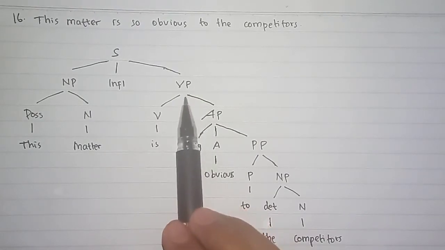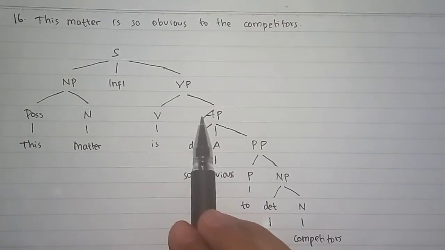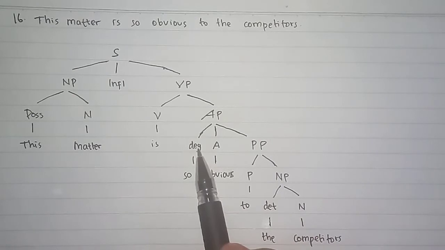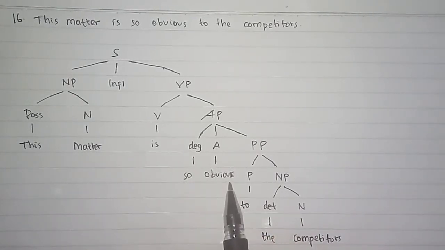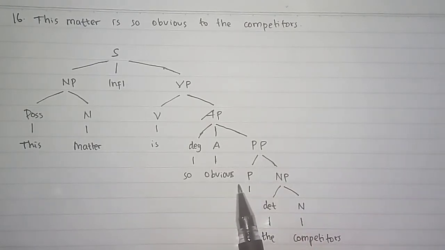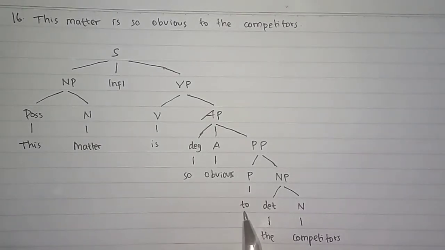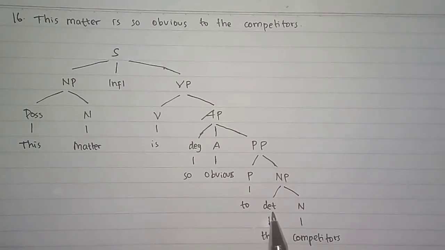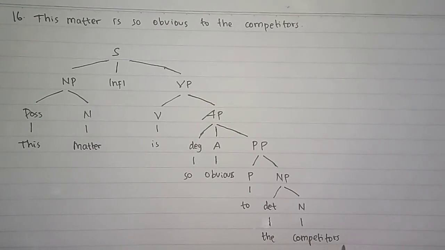Verb phrase divided into verb is and adjective phrase. In adjective phrase, we have degree word so, adjective obvious, and preposition phrase, preposition, and noun phrase. In preposition, we have to, and noun phrase divides into determiner the, and noun competitors.